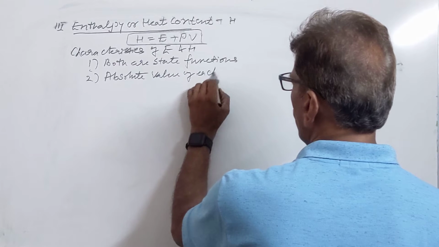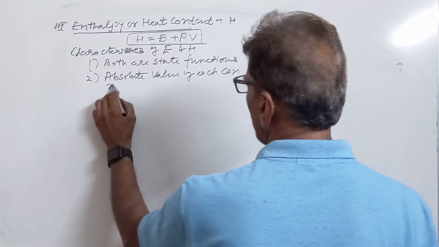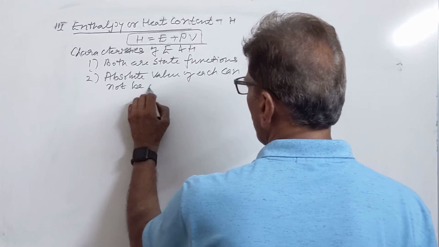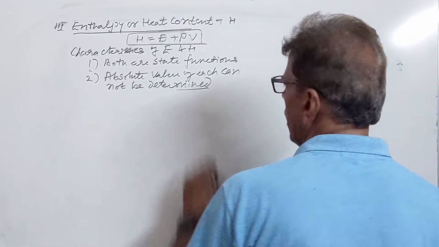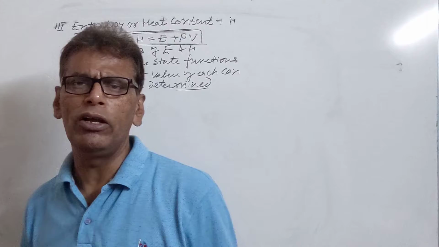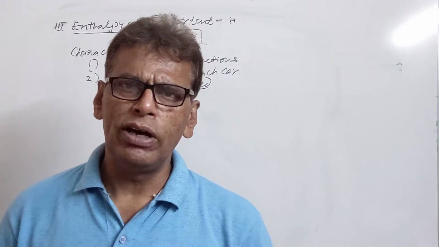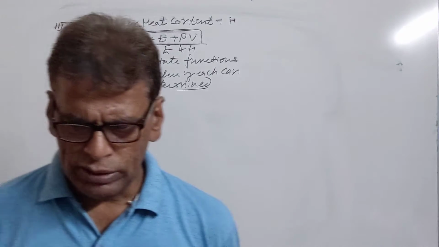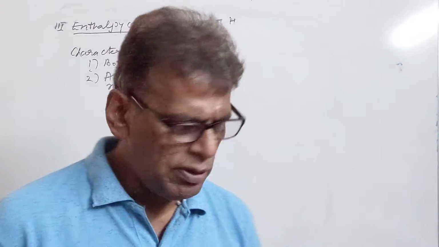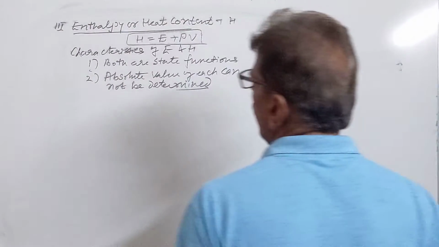It cannot be determined, because whatever method you are using to determine the absolute value of internal energy or enthalpy, some energy is lost during that process. That's why we cannot determine the exact value of these two.